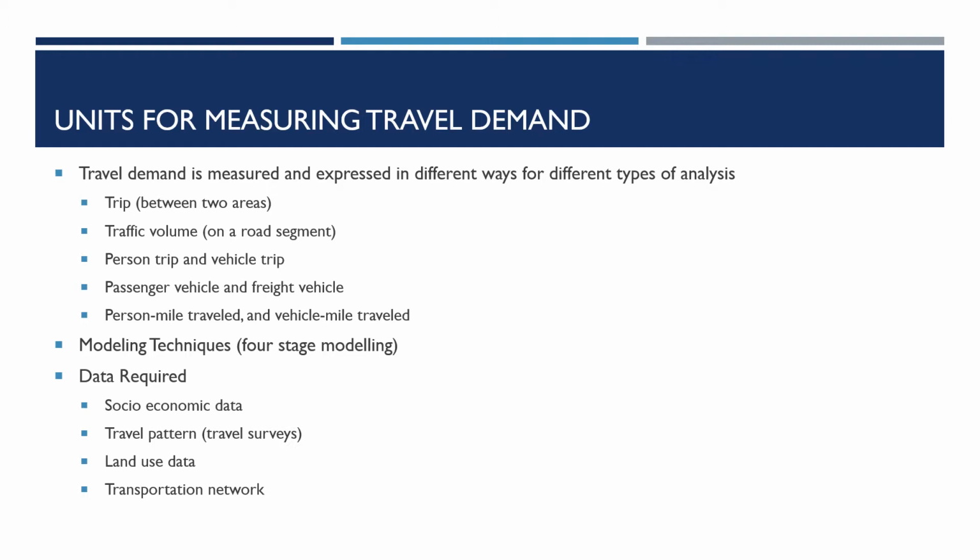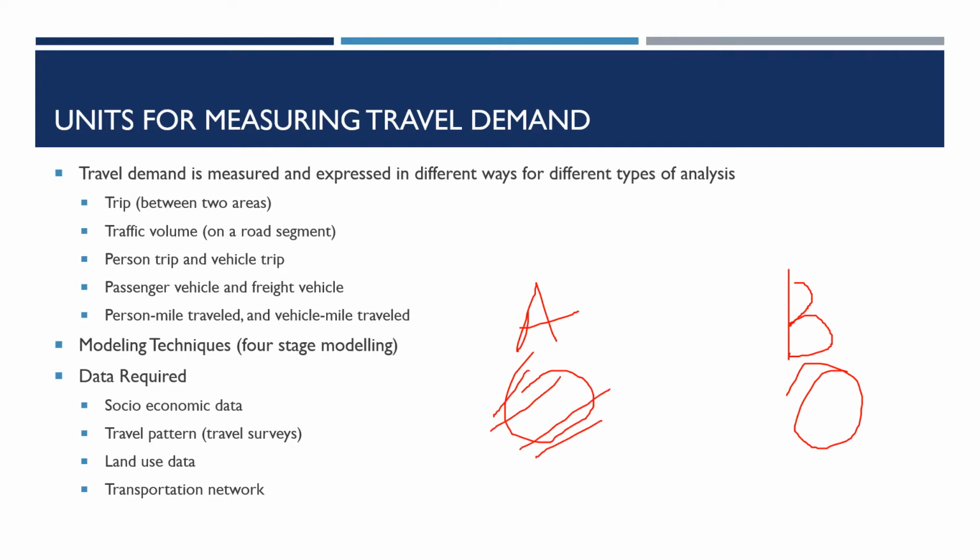In general, one requires data on travel patterns. We can think of doing travel surveys. We need information about the land use data. For example, let's consider two areas, A and B. Consider these as the two areas in which trips are happening. I need to know how A is going to change.